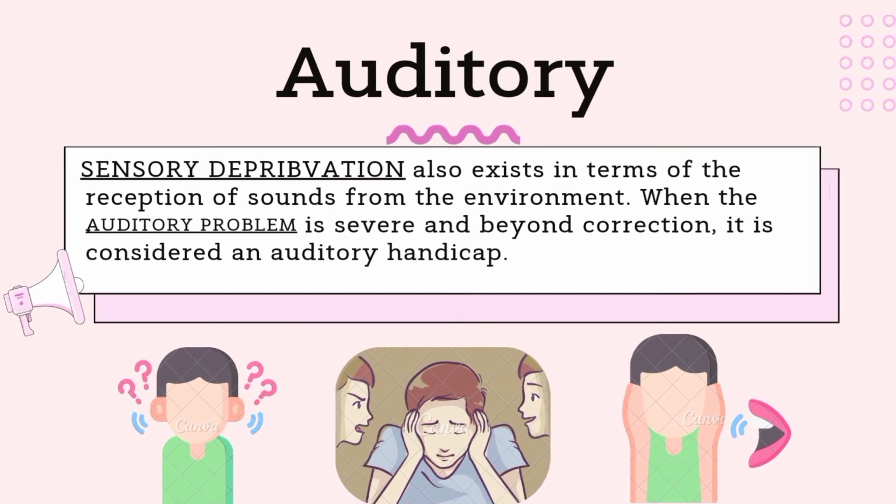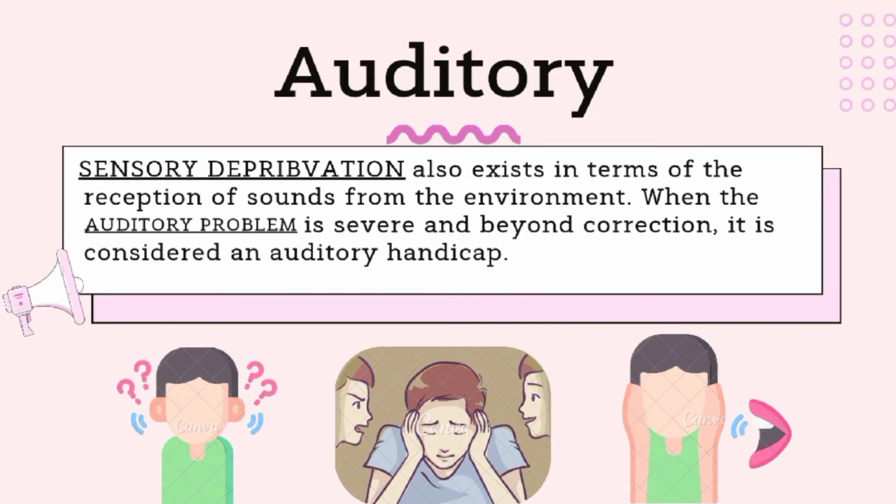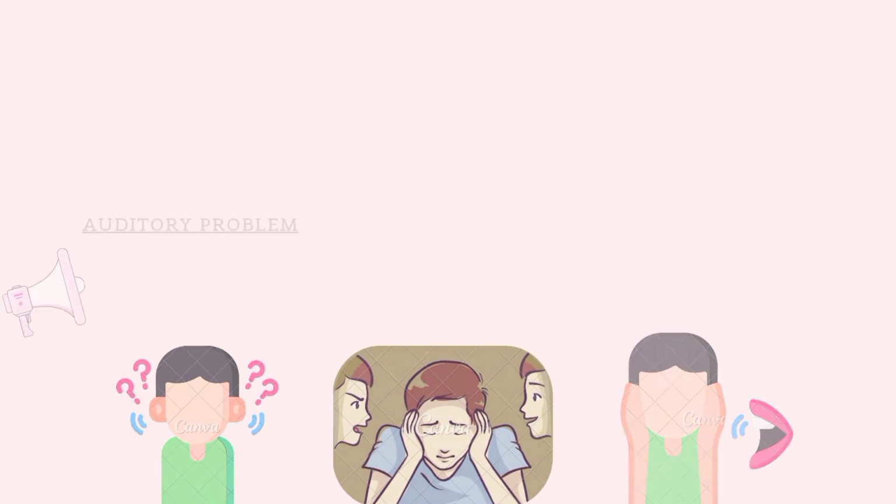Sensory deprivation also exists in terms of the reception of sounds from the environment. When the auditory problem is severe and beyond correction, it is considered an auditory handicap. This will affect the range and volume of sounds that can be received by the individual. Students with auditory handicaps are hearing impaired, which most always manifests in their poor language development. They are short of language skills needed to be able to communicate.